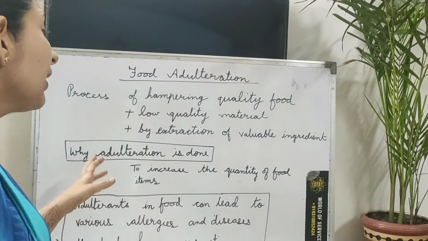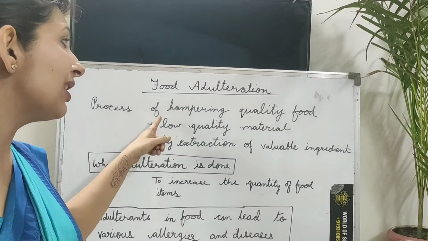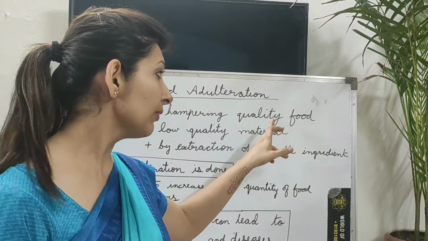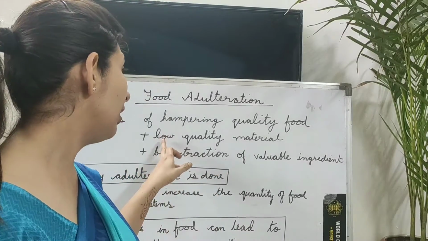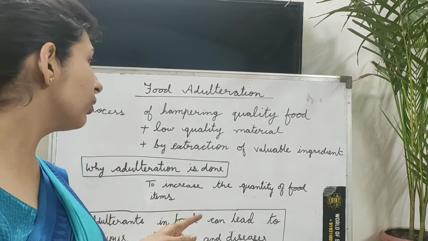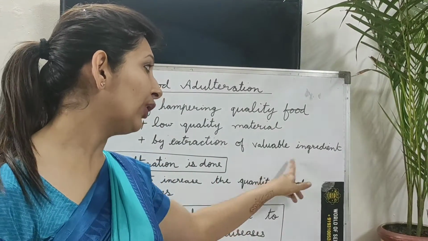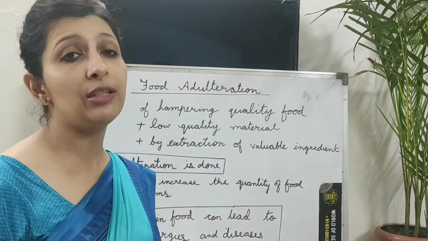Food adulteration is the process of hampering the quality of food, that is, by adding low quality material. Also, when something pure, important, valuable ingredient is extracted or taken out, it leads to food adulteration.